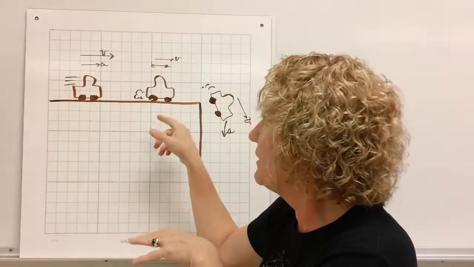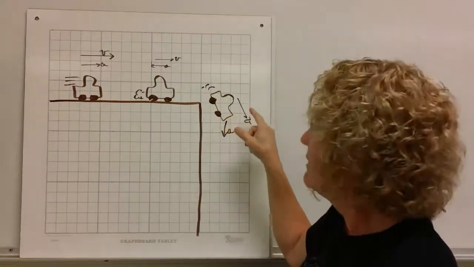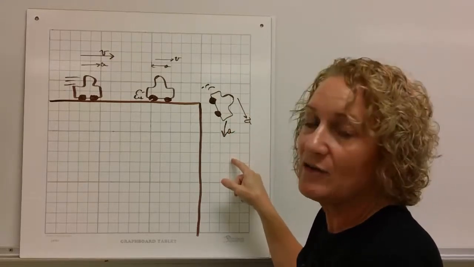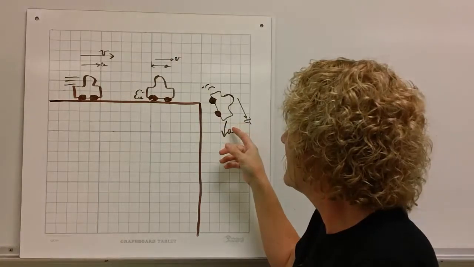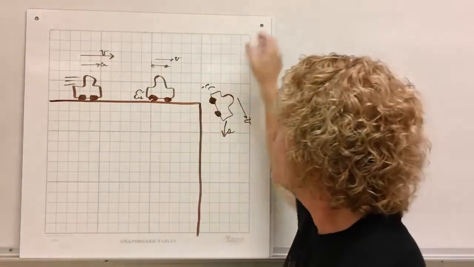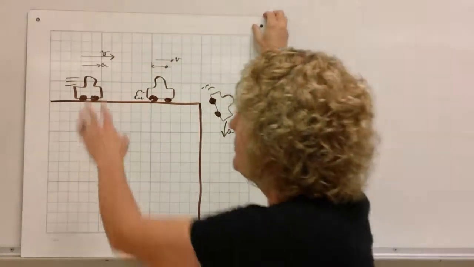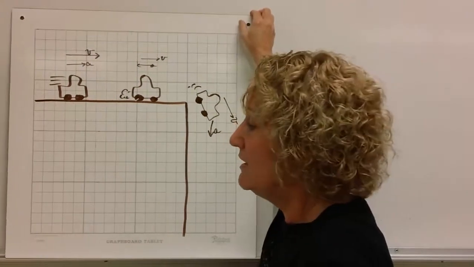It's actually slowing down. And finally, we have a car going off a cliff. The velocity is in the direction of the motion. The acceleration is straight down. It's in the same direction as gravity pulls. Okay, so there's your 3 examples of velocity and acceleration using vectors. Now remember, the length of the arrow is important, isn't it? Because that gives us the magnitude of the vector.